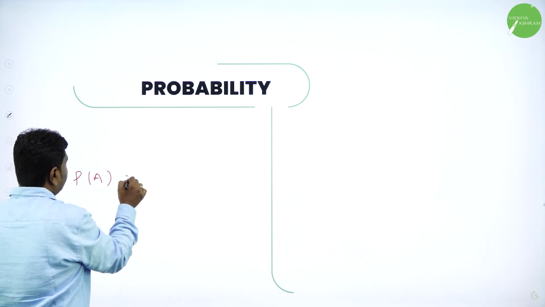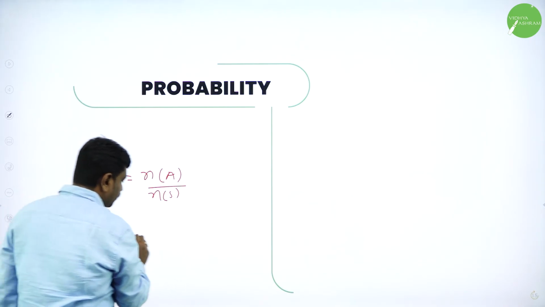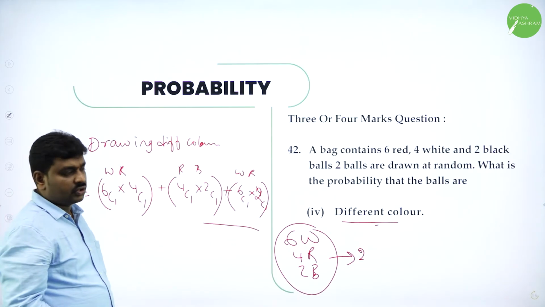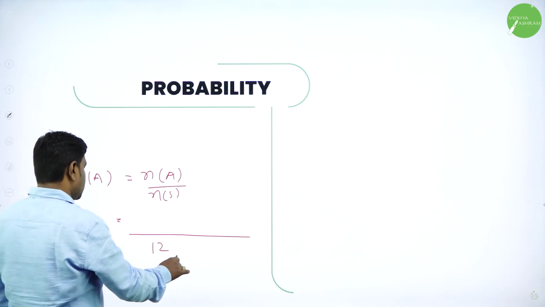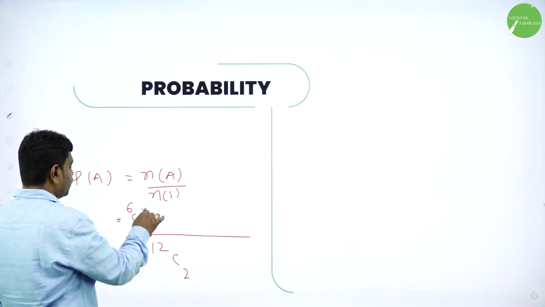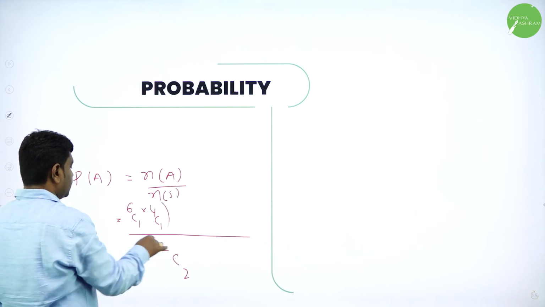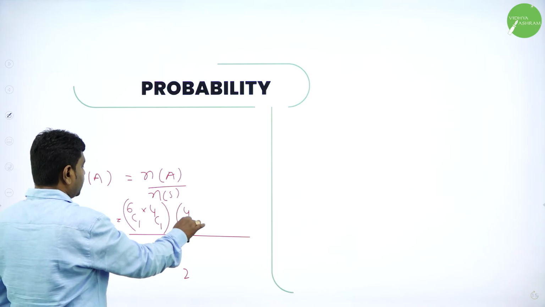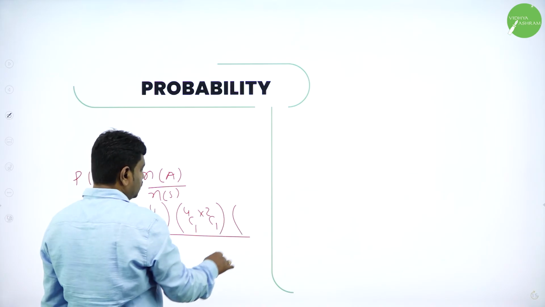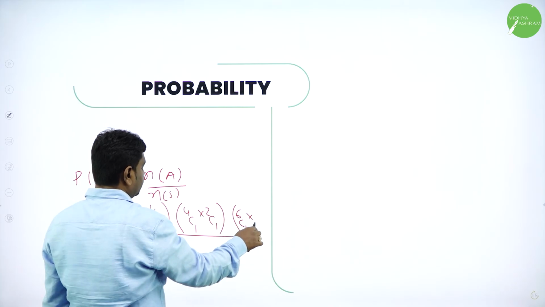What is P of A? N of A divided by N of S. N of S, all of you know, N of S means what? Total number of ways of selecting or drawing two balls. Out of how many balls we have? 12 balls. So out of 12 balls, 2 balls can be drawn in 12C2 ways. Here different colors means what? Out of 6 white, we select 1 white, and out of 4 red, select 1 red, or you select 1 red and 1 black, or you select 1 white and 1 black.